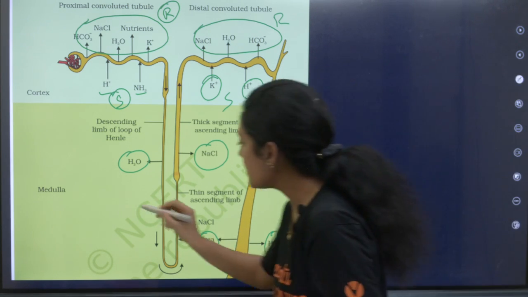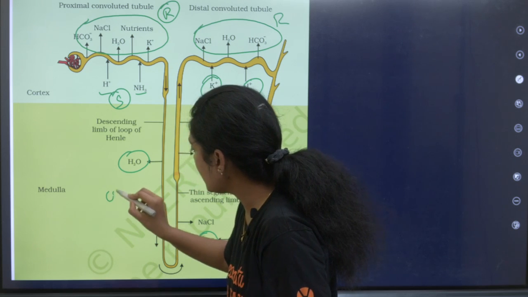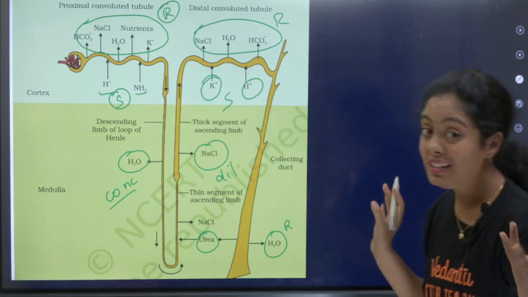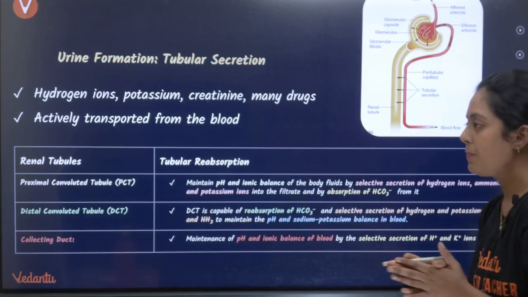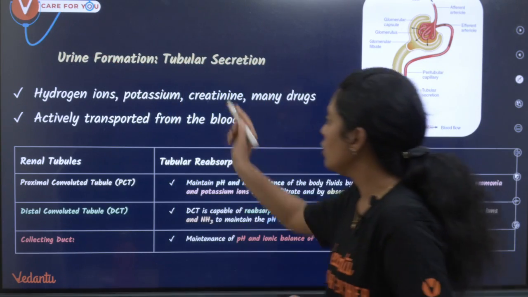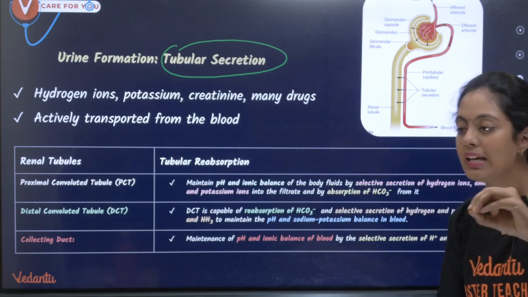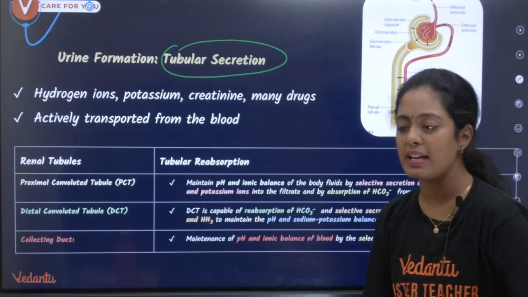Okay, so here what is happening? Here the urine is getting concentrated, here the urine is getting diluted. That's it, the filtrate. Okay, yes. Urine formation, tubular secretion. இப்போ நம்ம tubular secretion பத்தி இன்னும் clear-ஆ பார்த்திரலாம். So what are all secreted பசங்களா?